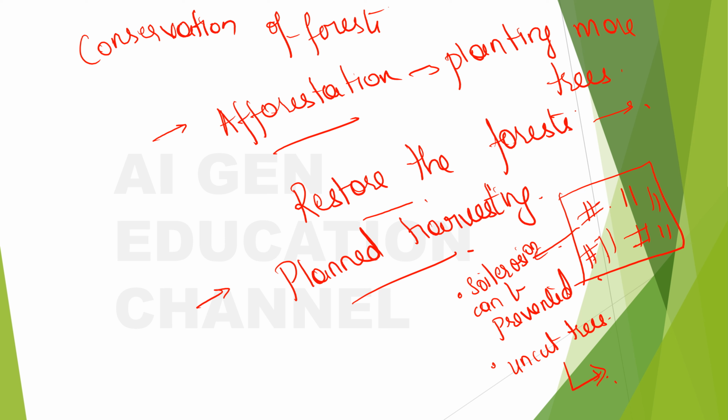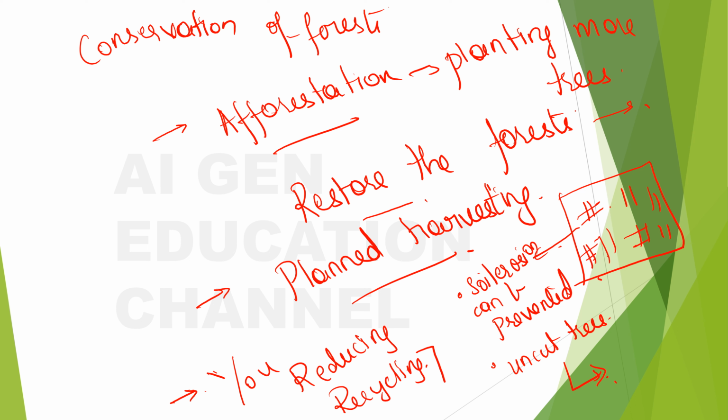And apart from that, in a natural way you may adopt reducing and recycling the things, so that you need not cut many trees for your daily needs, right?